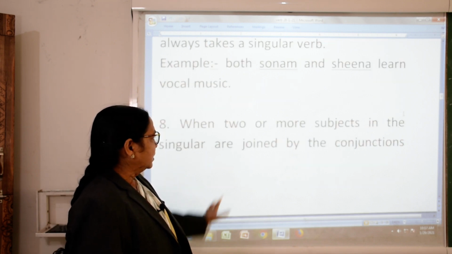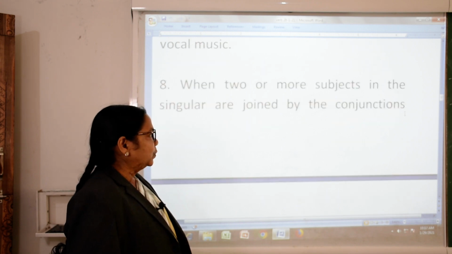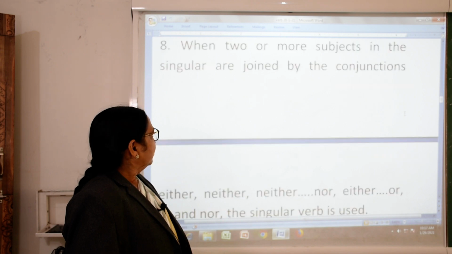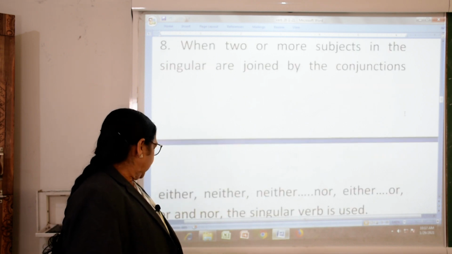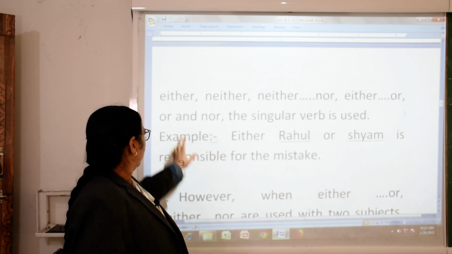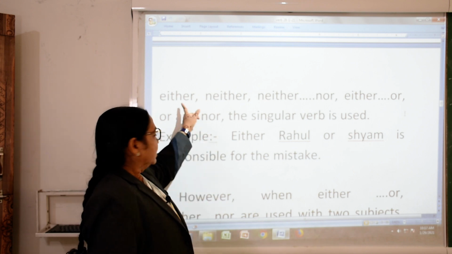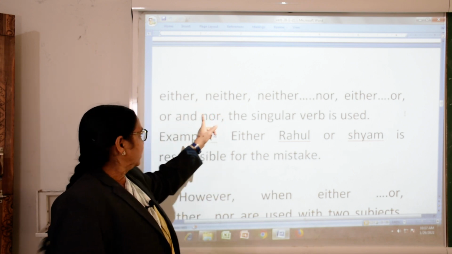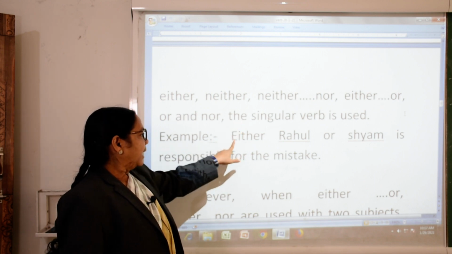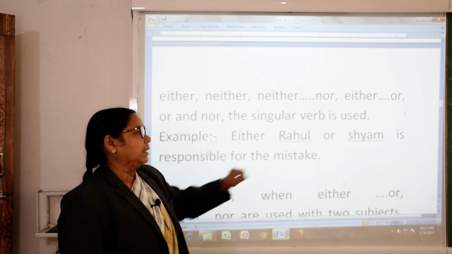When two or more singular subjects are joined by the conjunctions either, neither, or, nor, the singular verb is used. Either, neither, you remember we have studied already, nor, then we will use a singular verb. Either Rahul or Shyam is responsible for the mistake.